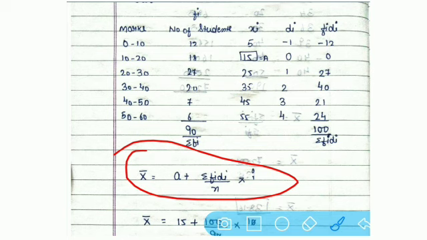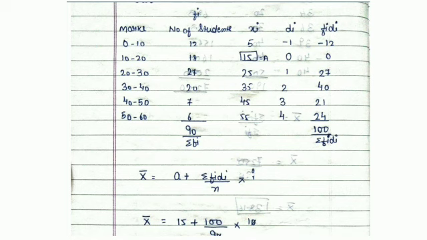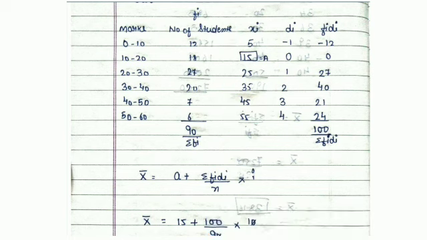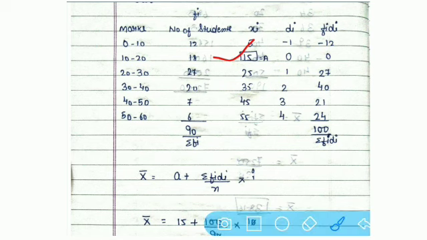आपका जो x दिया होता है उसमें से कोई भी एक वैल्यू आप assume कर सकते हो as your a. Any value, your final answer will be exact same if you consider any of these values. So here a equals 15, I have considered 15. So I have put this into my formula, that is a equals 15.